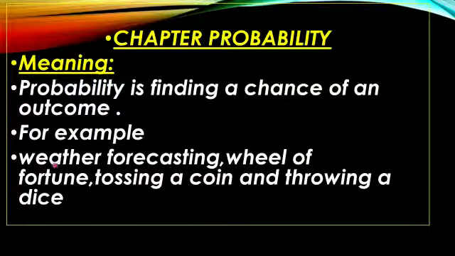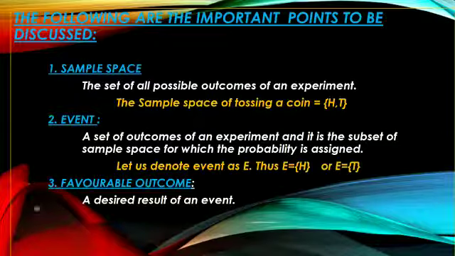For example, weather forecasting, wheel of fortune, tossing a coin and throwing a dice. If you throw a dice, there will be the number from 1 to 6, and after throwing only we will come to know that I got 6, 3, 4 like that. But before throwing a dice, we don't know what we will get. That is called probability. So before going into the chapter, you should know the following points very clearly. Then only you will understand what is probability.